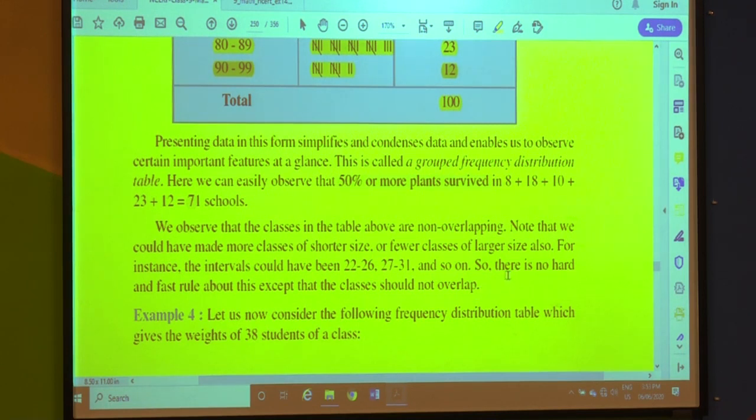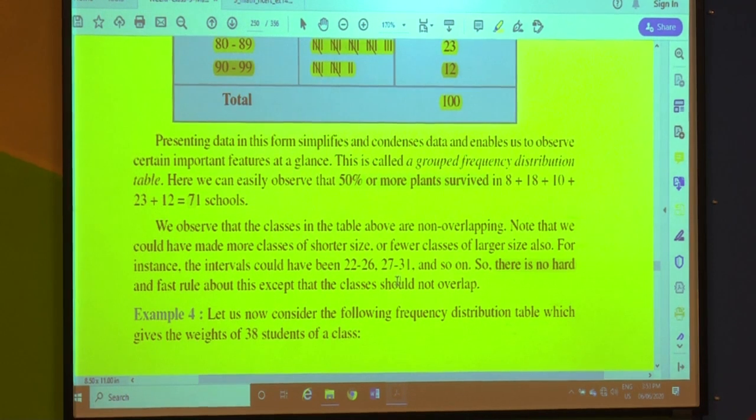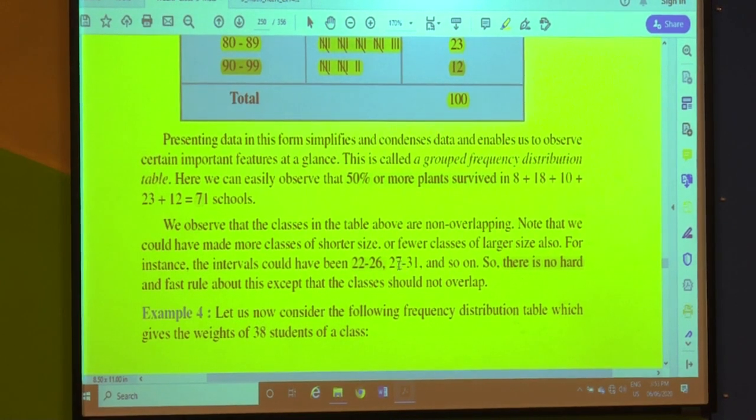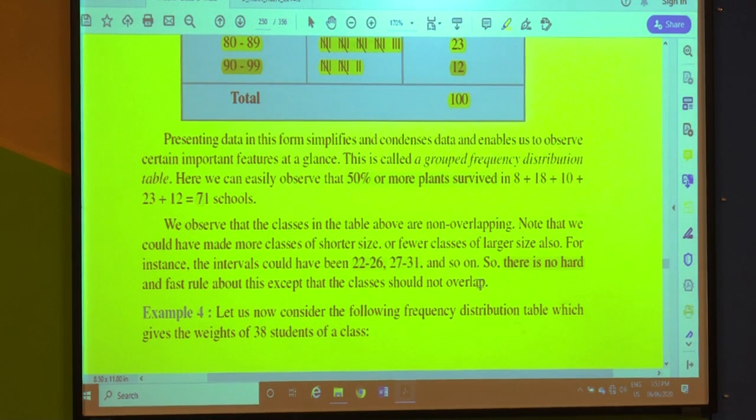Please understand, they are saying there is no hard and fast rule. Here the class width is 10, and below they have said 22 to 26 or 27 to 31. What is happening here? The width can be 4 also. So there is no hard and fast rule about this except that the classes should not overlap.